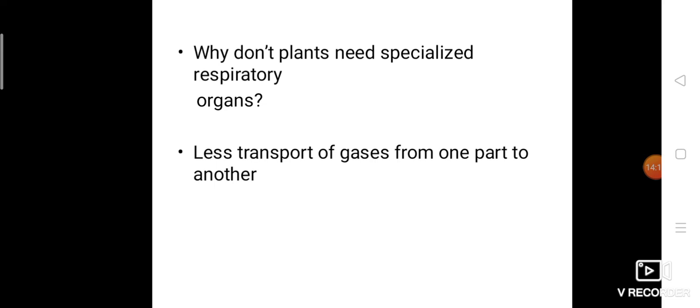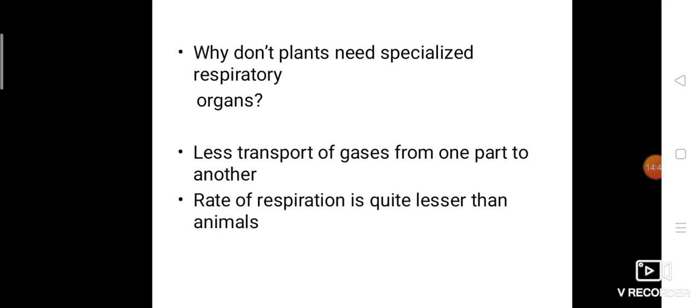Okay, like that, carbon dioxide is released as the byproduct in respiration. So that carbon dioxide is used for the photosynthesis process. Only a very small amount of carbon dioxide is taken from the atmosphere. So not like human beings, plants do not completely depend on the atmosphere. They can use their own oxygen and carbon dioxide produced by the respiration and photosynthesis processes. So the transport of gases from the atmosphere to the plant is very less. Only a small amount of transport is needed.